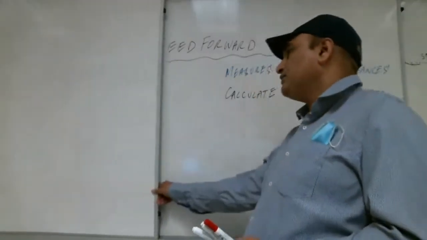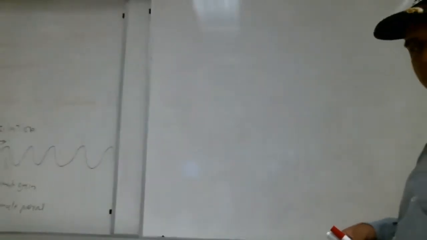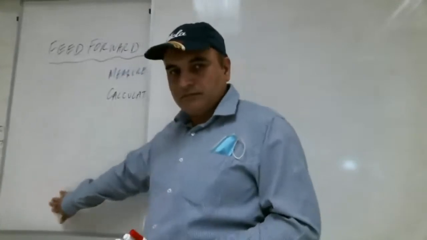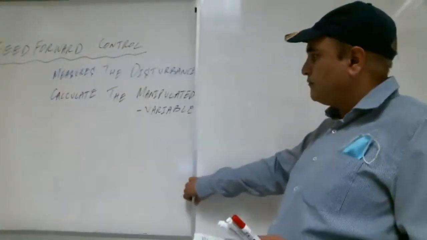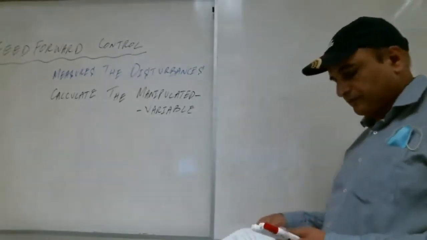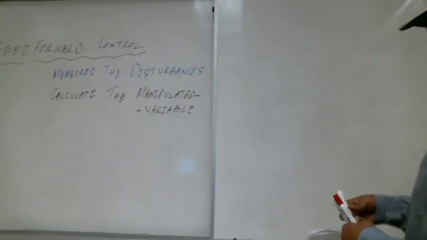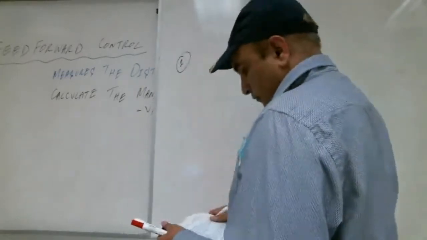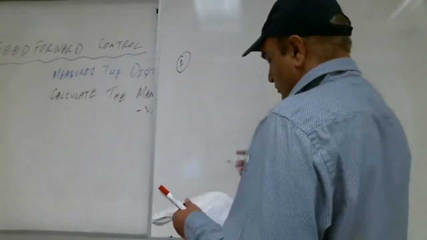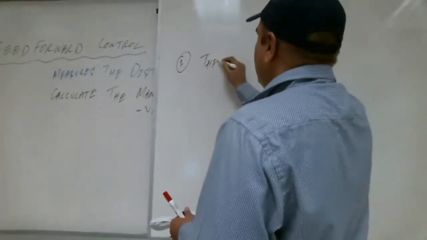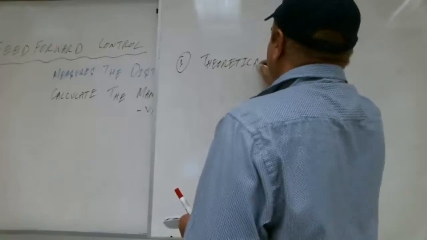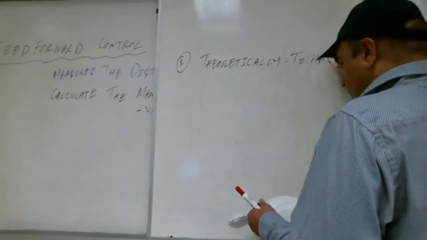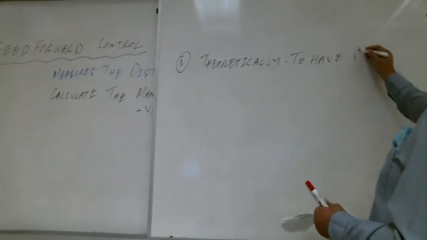So mathematically, if we see, number one, theoretically it is possible to have perfect control.